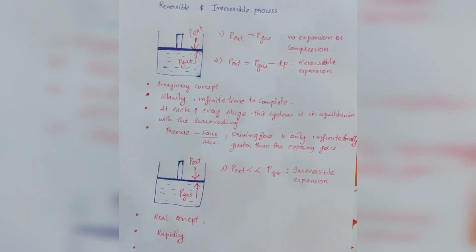Now another point. At each and every stage, this system is not in equilibrium with the surroundings. That is, the system is not in equilibrium with the surroundings at any stage until the final state is reached.